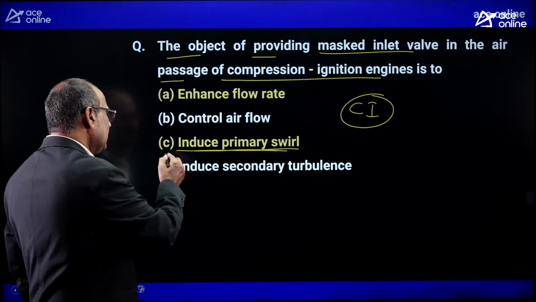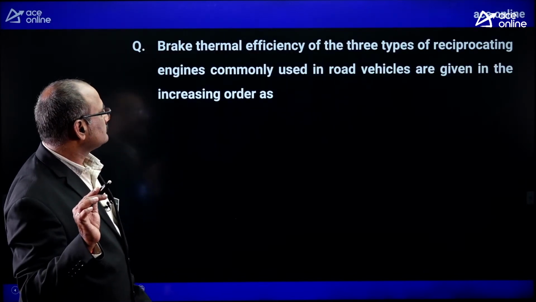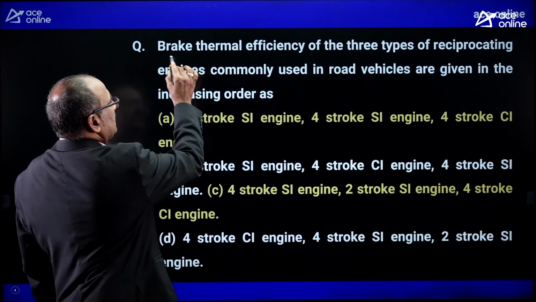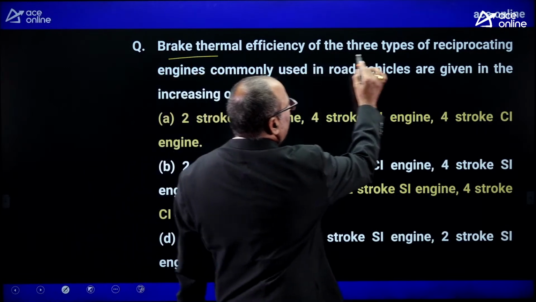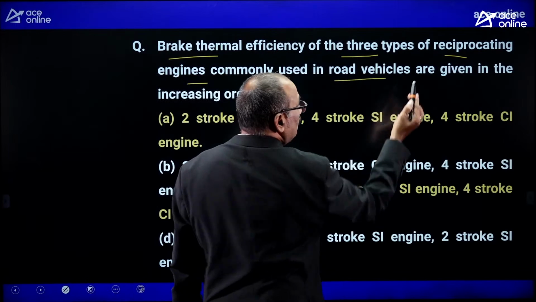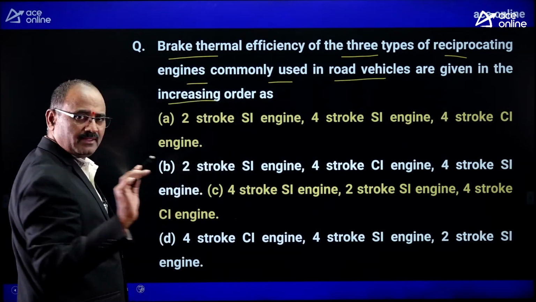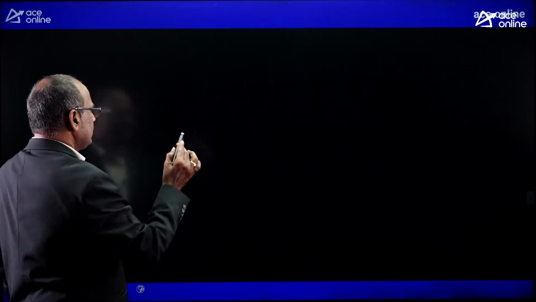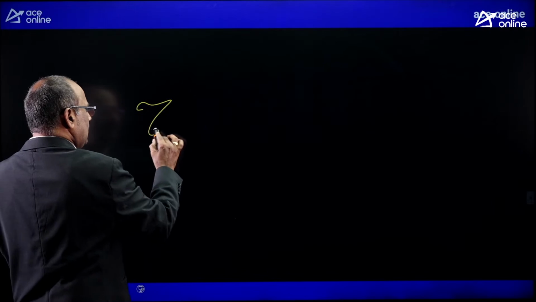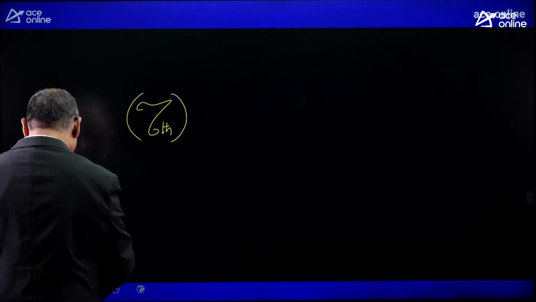Similarly, look at another important question. Try to read that question. Brake thermal efficiency of the three types of reciprocating engines commonly used in road vehicles are given in the increasing order. Dear friends, remember the increasing order of thermal efficiency is like this. Thermal efficiency measured by brake thermal efficiency, let me write it clearly.